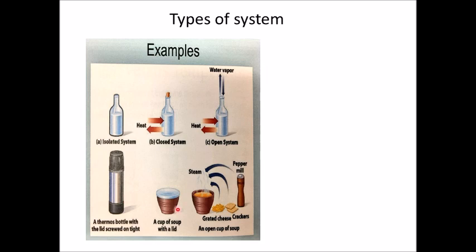This is a cup of soup with a lid. Now, if the soup is hot, then only heat energy will be exchanged between the surrounding and the system, and no water vapor will be given out. So this is a closed system, that is only exchange of energy. So this is how we study the different types of system, or we can visualize the different types of system.